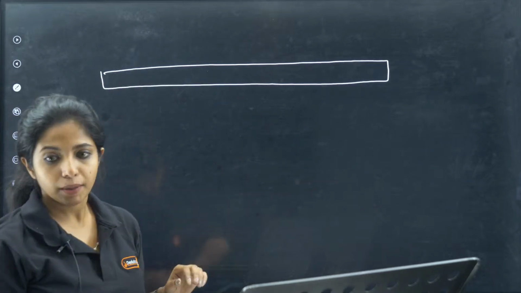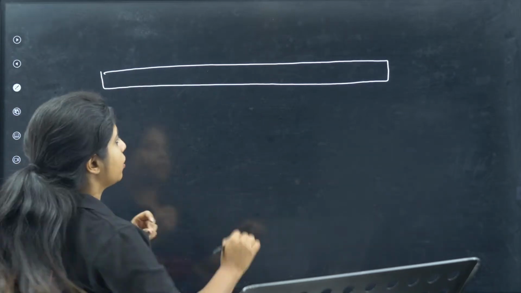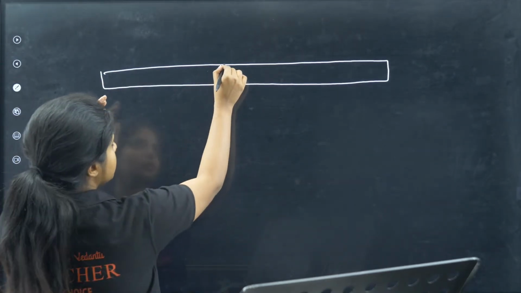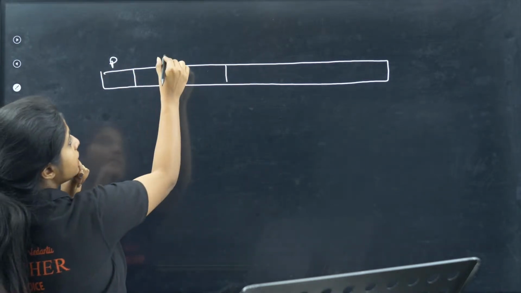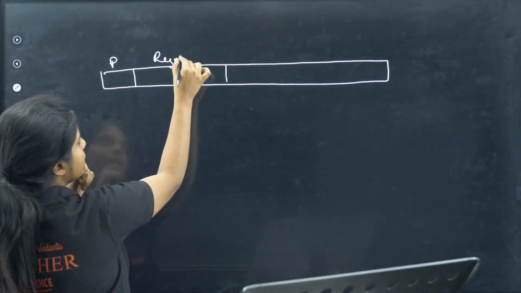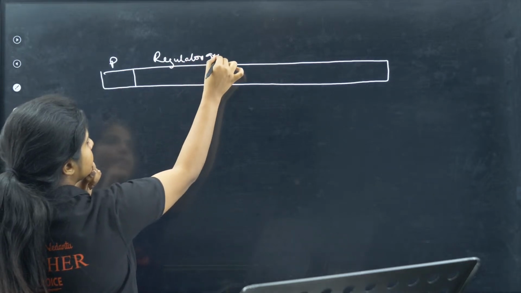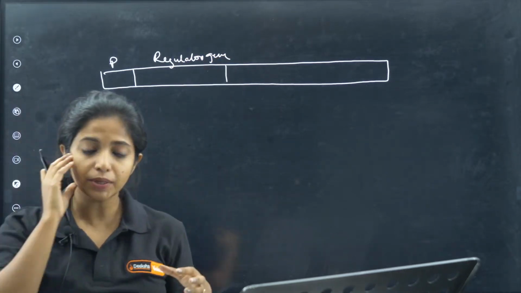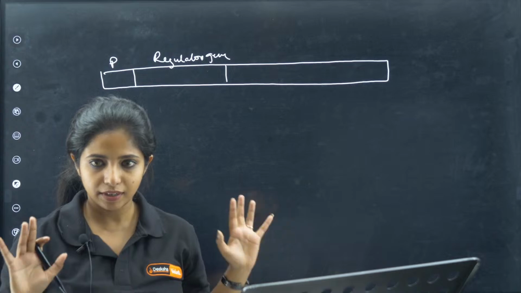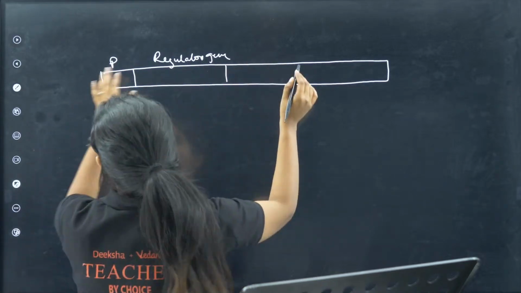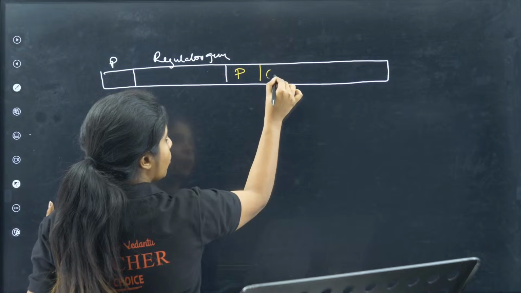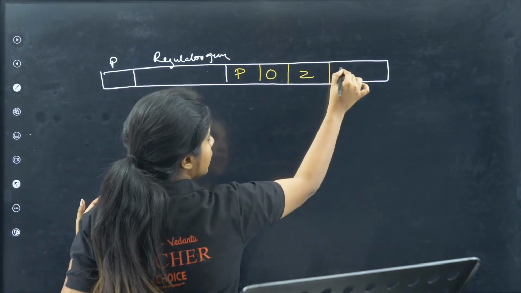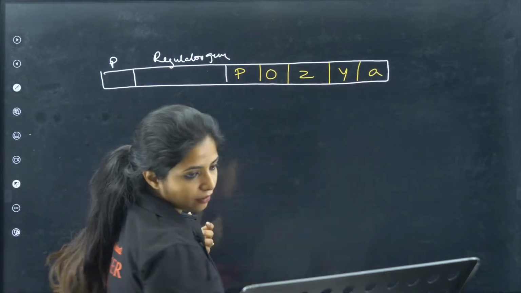So, my dear children, in prokaryotes you have operons. For example, this is a gene, suppose. This is the promoter region of a gene, and this is a gene known as the regulatory gene. This regulatory gene can be positive or negative. Now apart from this, there is another gene, and for it you have a promoter region, an operator region, and there are 3 genes: Z, Y, and A.